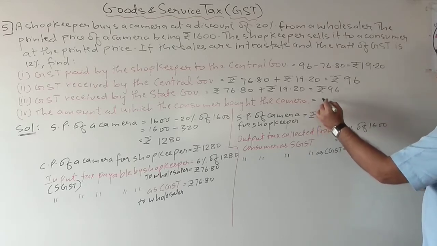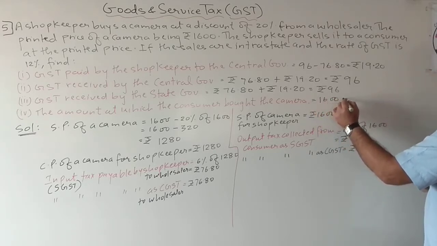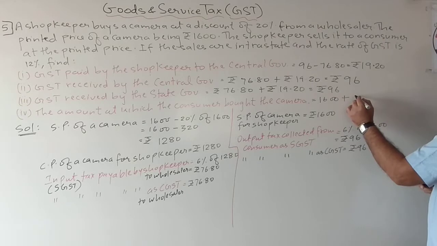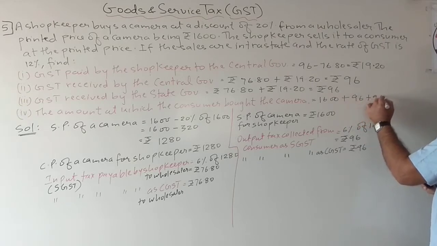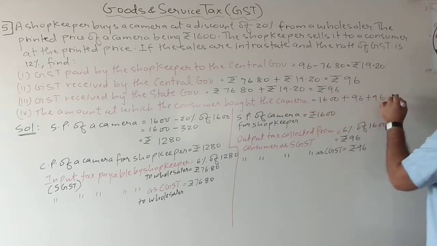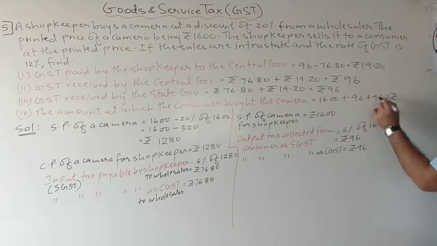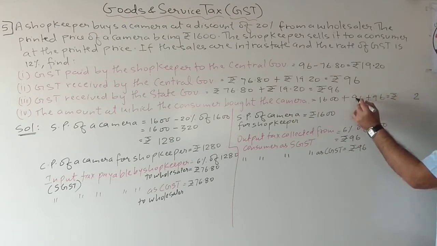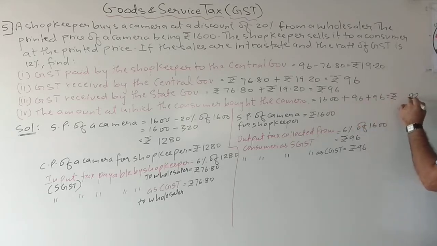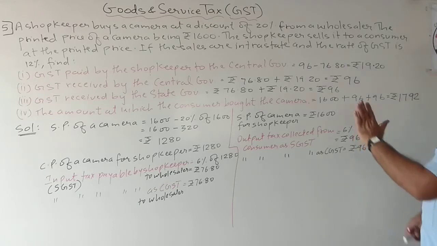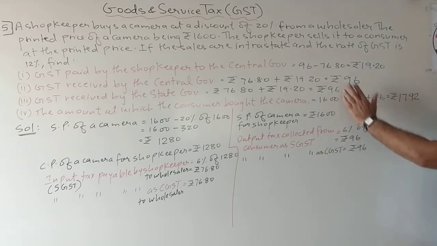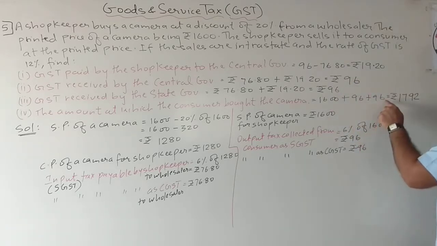So first of all, 1600 plus this much tax they have paid, 96 plus 96. So when I calculate, it comes to rupees 1792. Okay students, if any calculation error is there, please rectify it, or let me check once again.